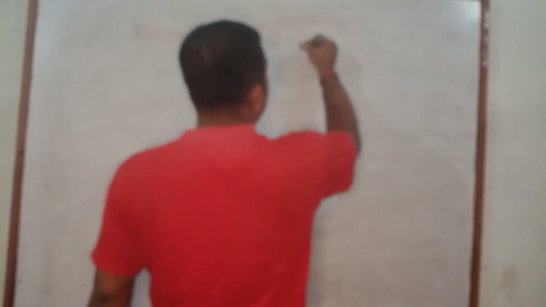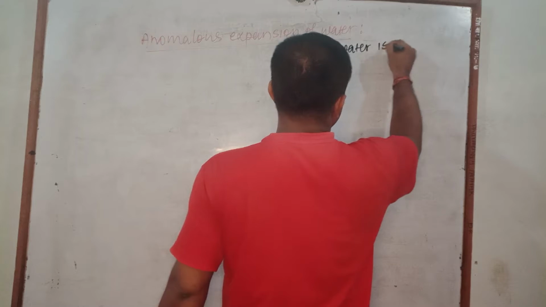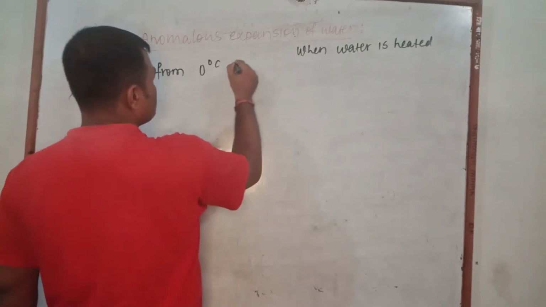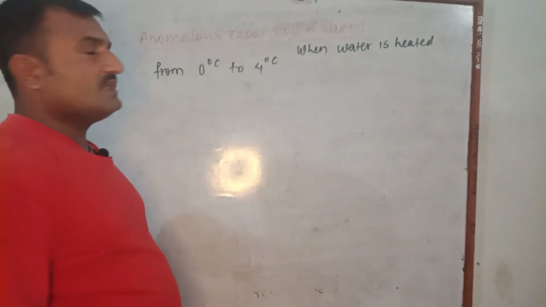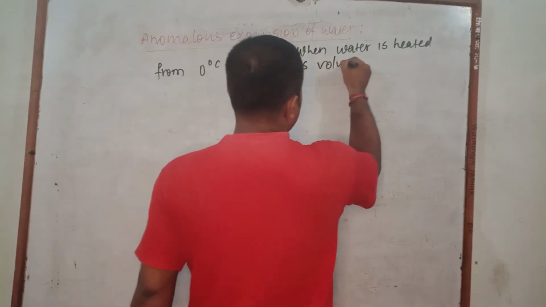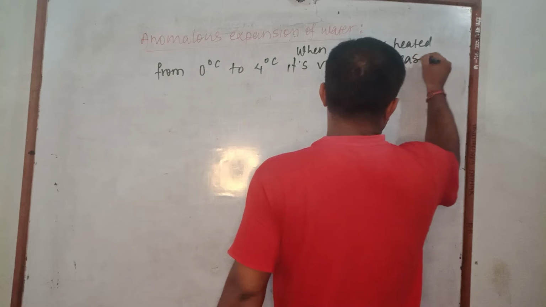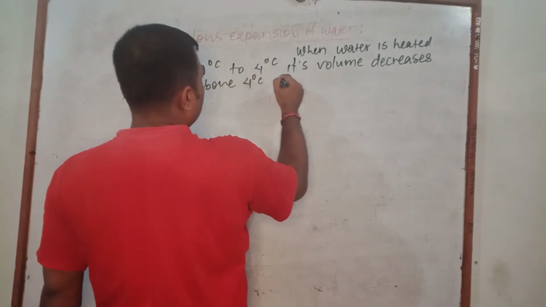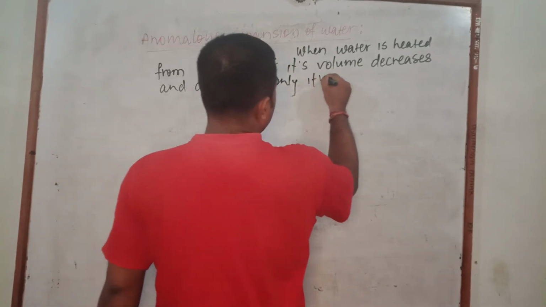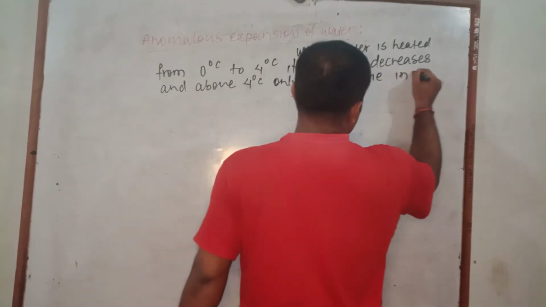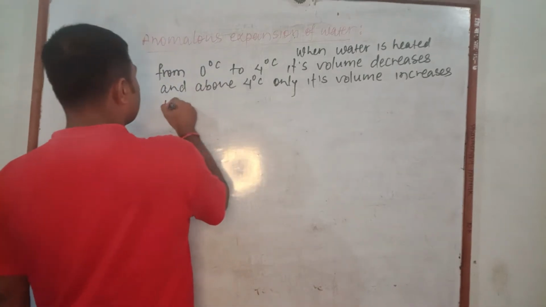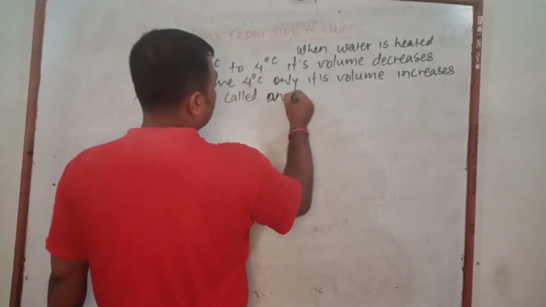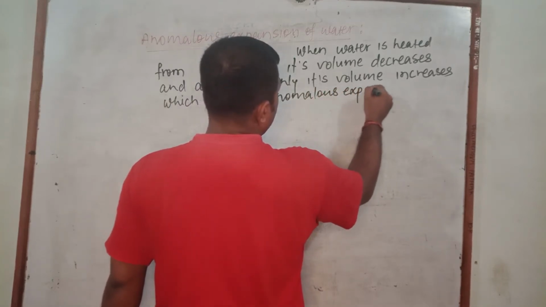And here we write: when water is heated from 0 degrees Celsius to 4 degrees Celsius, its volume decreases, and above 4 degrees Celsius only, its volume increases, which is called anomalous expansion of water.